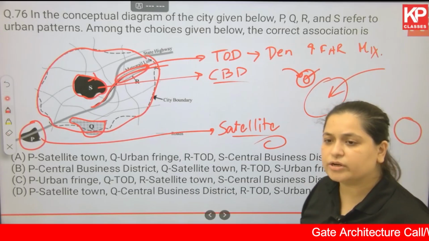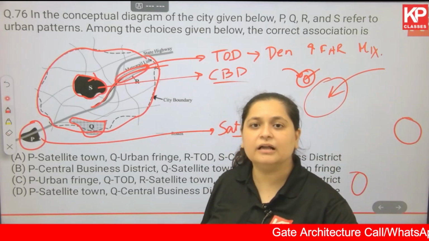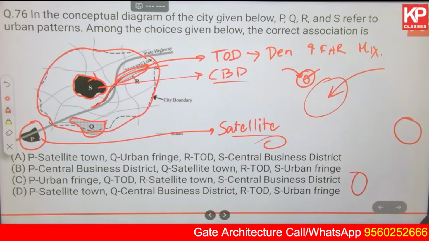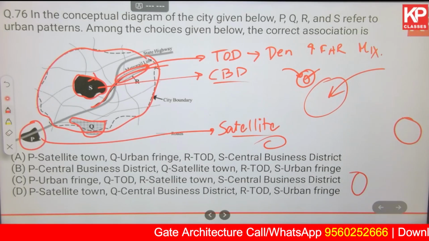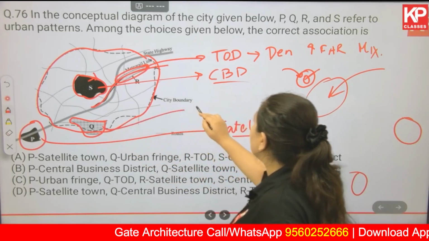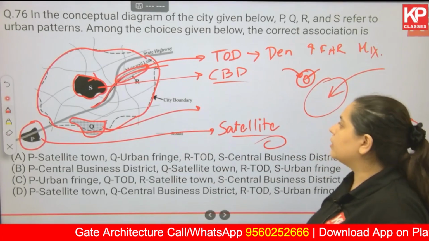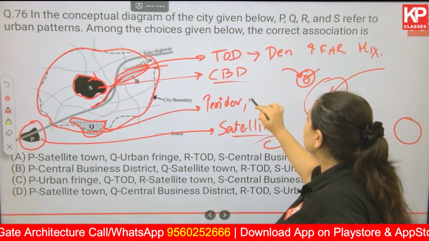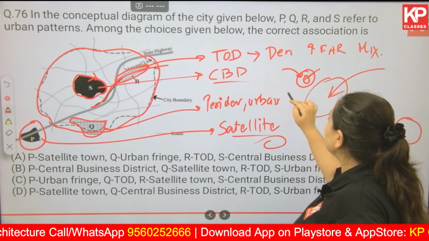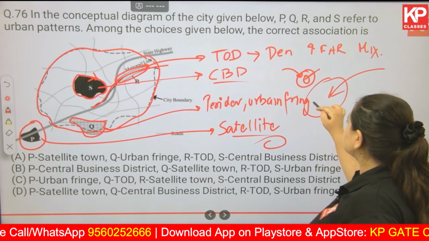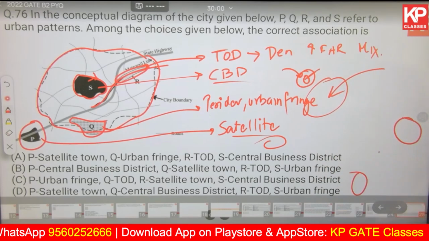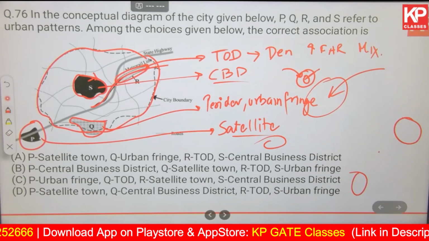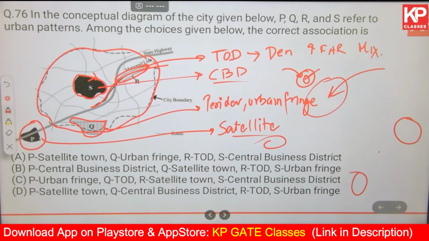The satellite town is going to be a little dependent and a little independent from the central city. Okay, so that is your satellite town. And this Q area can be called peripheral development, or can be called an urban fringe area. Okay, so can you tell me from these options which is going to be the correct one? Take a minute and read all the options.